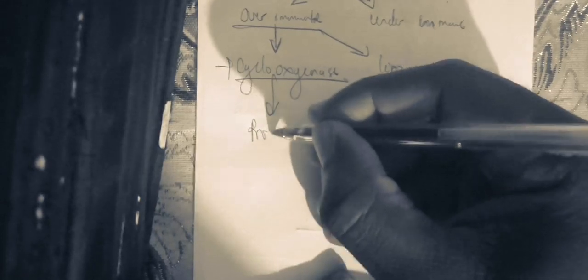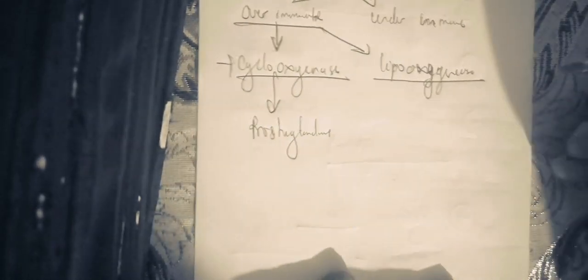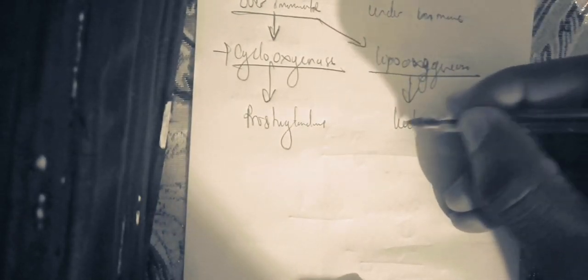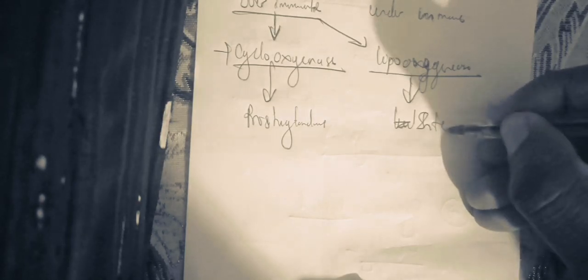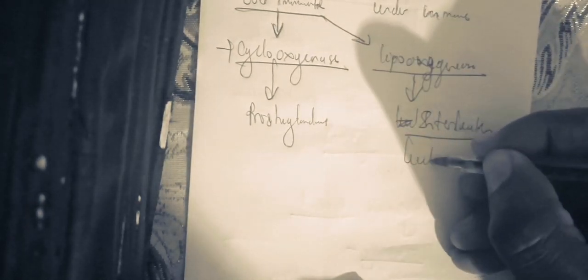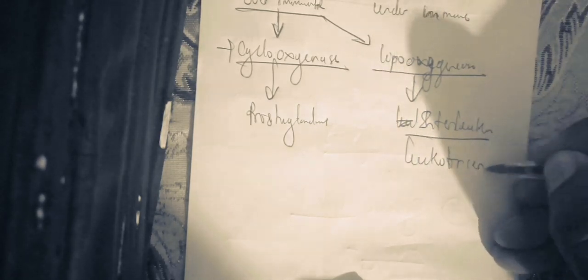From the cyclooxygenase pathway, you are going to have the production of prostaglandins, and from the lipooxygenase pathway, you are going to have the production of the leukotrienes. Both of these are involved in the immune response.